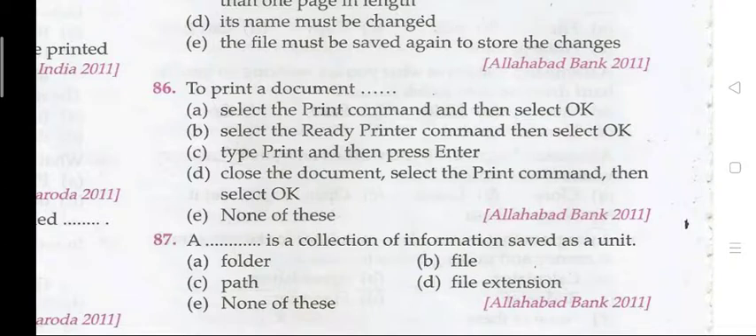Question 87. A dash is a collection of information saved as a unit. The right answer is B, that is file.